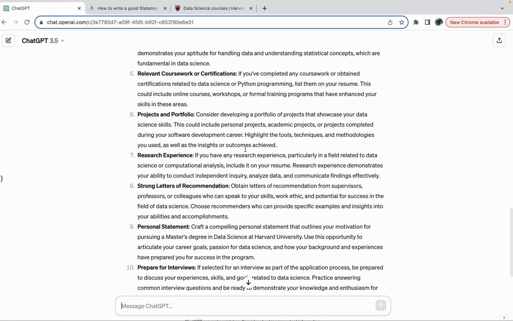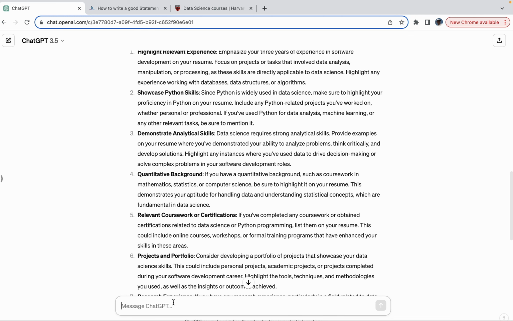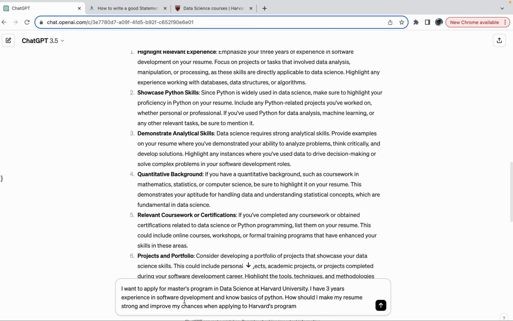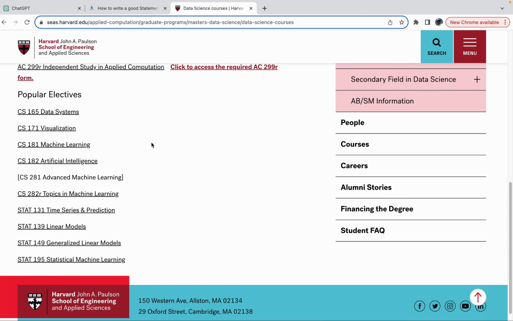Letters of recommendation, yes, we know that will be there. Quantitative background. So if I phrase this one: I have 3 years of software development and have handled data for customers and spent a lot of time analyzing the data and presenting. Again, this is not applying to you, but I'm giving an example of how to use ChatGPT. I will talk about, let's say, visualization. I don't want to go into machine learning.